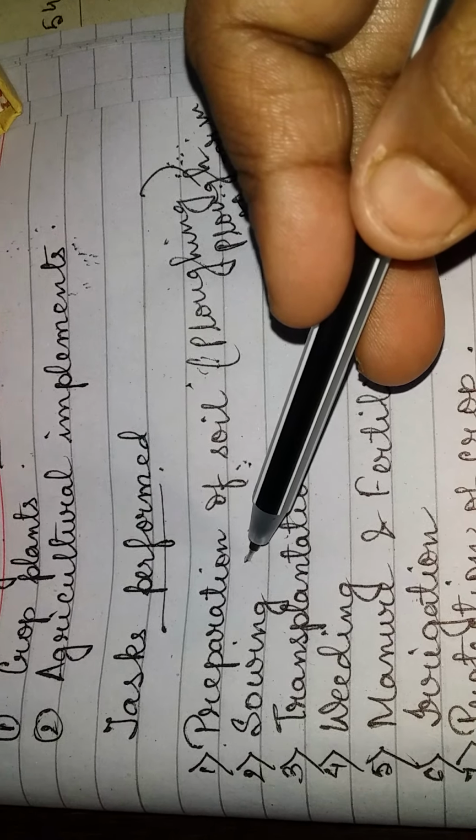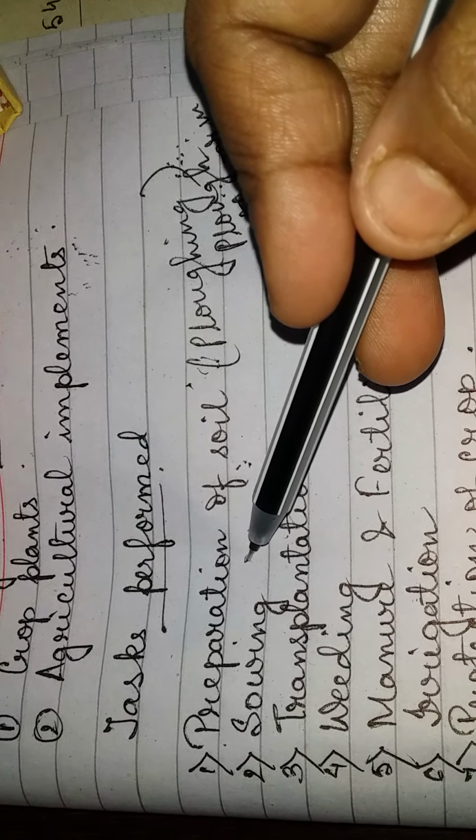Next comes weeding. Weeding means removal of unwanted plants growing along with the desired crop. Common weeds which grow in the field are amaranthus, chenopodium, convolvulus, wild oat and grass. So we should remove all these. Weeds are required to be removed because weeds compete with crop plants for their basic needs like water, sunlight, nutrients, and space. So we should remove them.